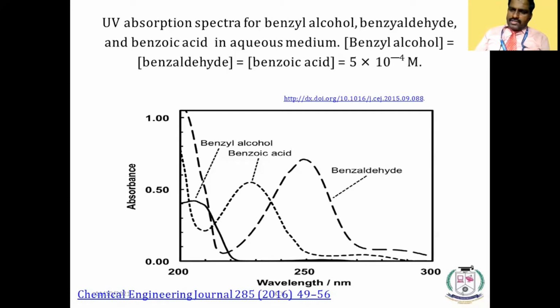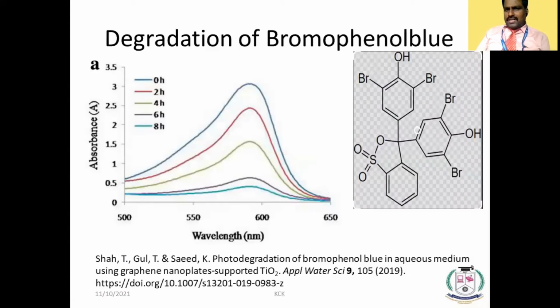This is one example, and one more example: degradation of bromophenol blue. Bromophenol blue is a dye molecule which has this structure.